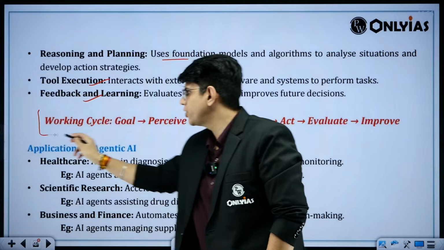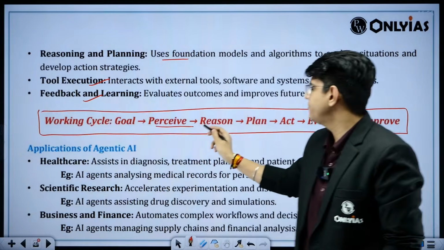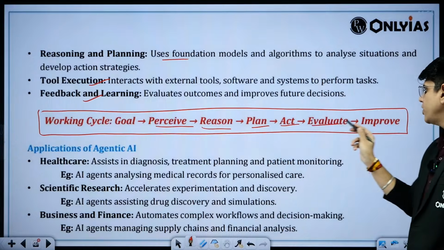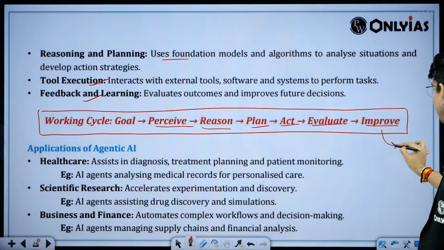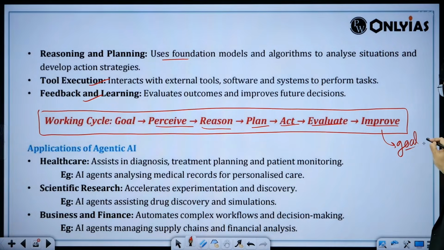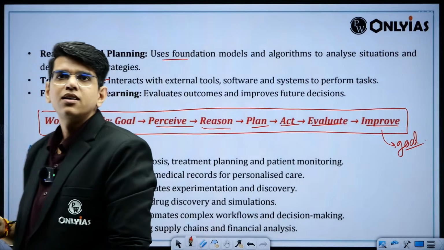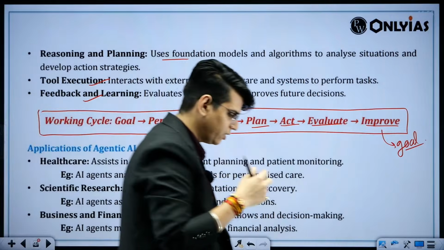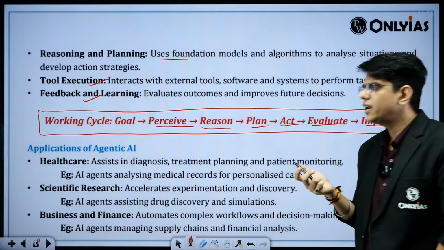So: reasoning, planning, tool execution, and feedback. This is what you could have written. What is the main cycle? Perceive, reason, plan, act, evaluate, and improve in the next cycle until it completely gets to the goal. And goals can be repetitive. Suppose you are going to reply to mails. You reply to a mail, again you get a mail, you reply to it. This is just a small example.